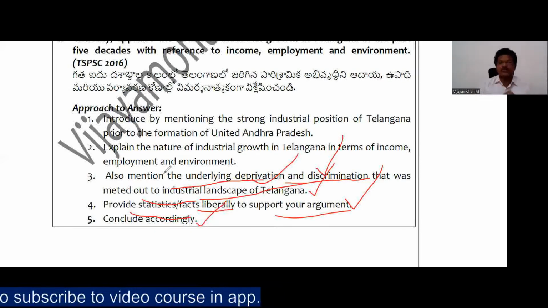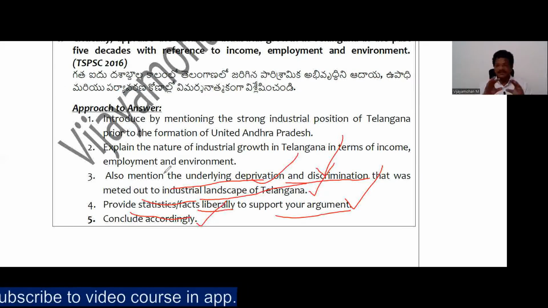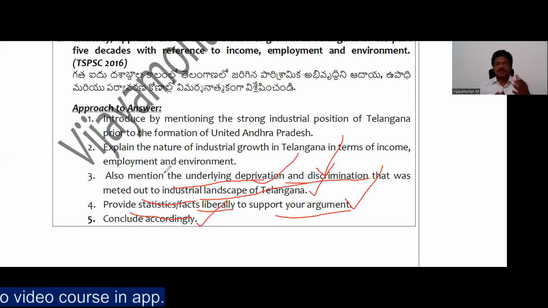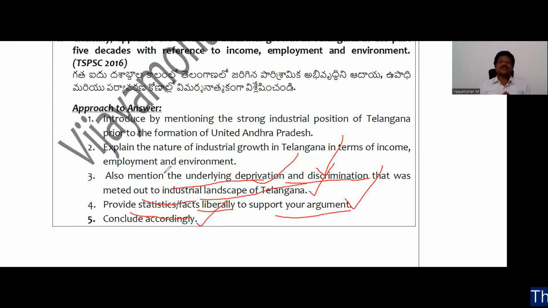So this is the way you have to approach this kind of question, and this is why I particularly mentioned that I could have directly entered the deprivation aspect, but in order to solve these types of questions, you need to have a background understanding of how the development has happened. The development of Telangana industry has happened in phases. What are the important changes that you can observe in this development trajectory? Now in the next video, we will see the deprivation or discrimination as far as the industrial development or industrial profile of the Telangana area is concerned, right? Thank you.